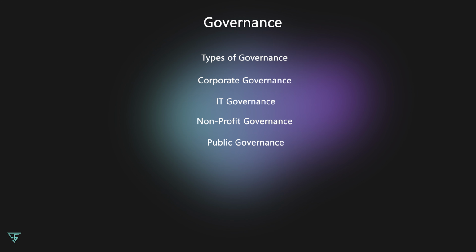To conclude, governance is a set of rules and practices that guides organizations' management and decision making. It involves defining roles, setting policies, and ensuring accountability. Different types of governance apply to various sectors, each with its unique focus. Understanding governance is essential for effective management and achieving an organization's goals.